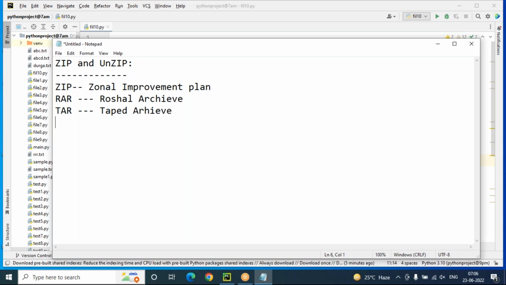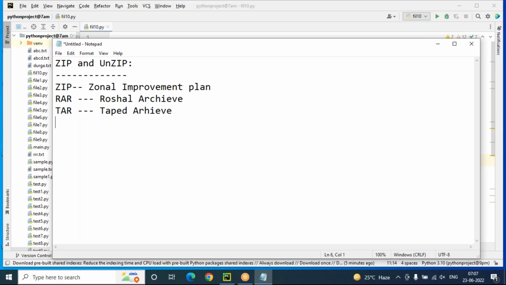So we are talking about zip only, that is Zonal Improvement Plan. Here we have a lot of text files like abc.txt, abcd.txt, xyz.txt, durga.txt, tribular.txt. These are all text files I want to store into one folder that is called a zip or rar folder. How to do it using a Python program, the zip and unzip operations, we'll look into that.